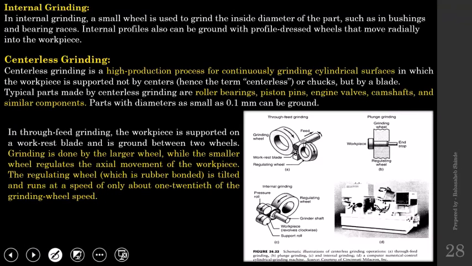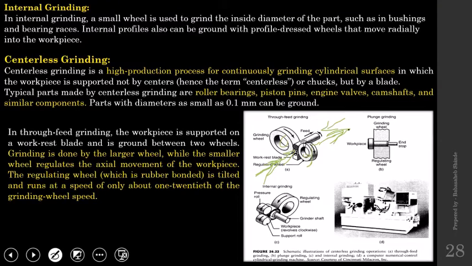In 3D view, the workpiece will enter in this direction or in this direction depending upon the nature of this regulating wheel. If the workpiece enters in this direction, these two wheels will continuously rotate, and when the workpiece enters from here, the material will start removing from the workpiece surface, and gradually the workpiece will move in this direction.